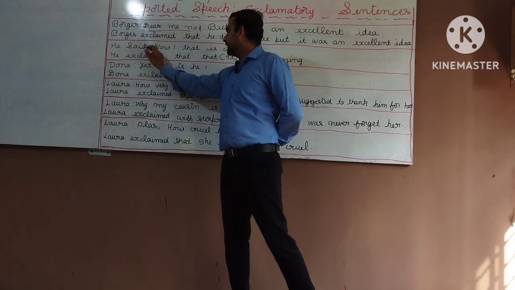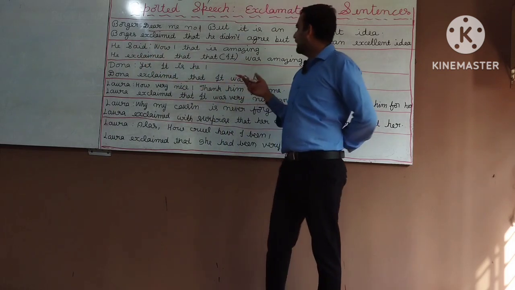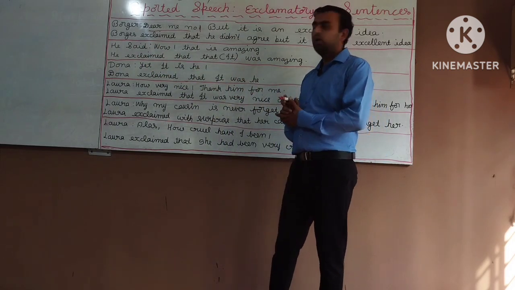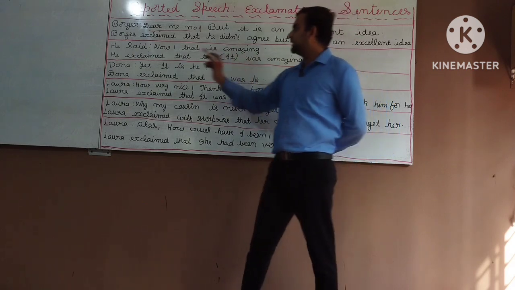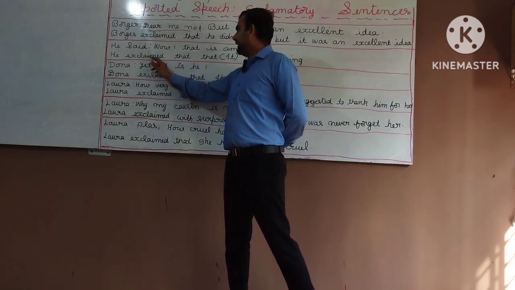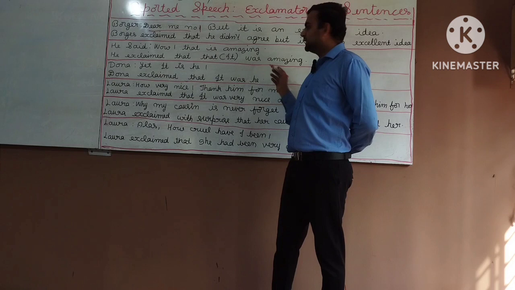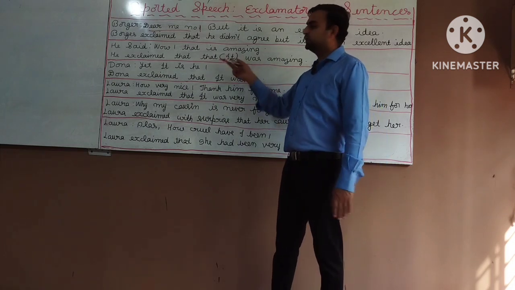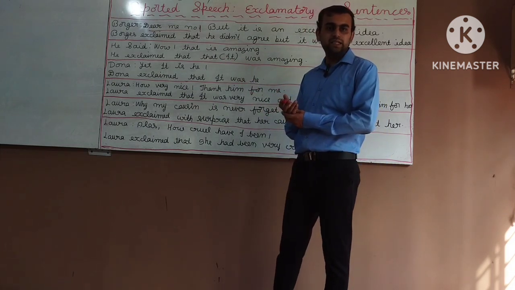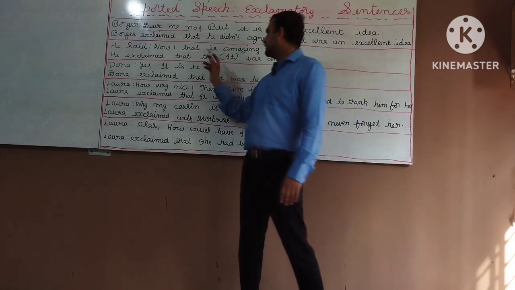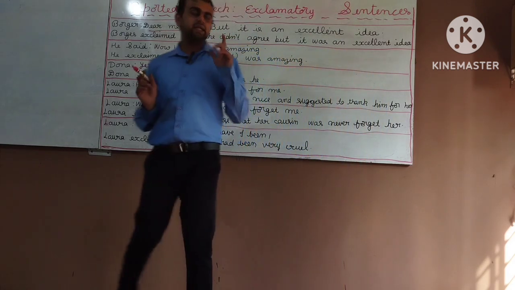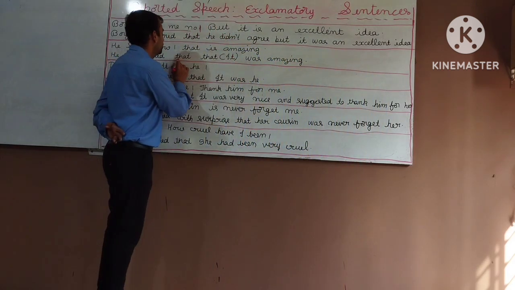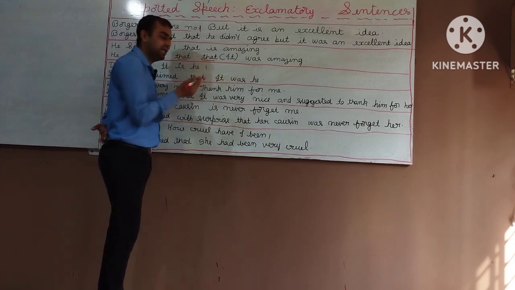Next, he said, "Wow, that is amazing." How to convert this sentence from direct to indirect speech? He exclaimed that was amazing. Okay, we can write that also. We can write it was amazing also, it is fine. Or you can also write that was amazing. You may get a little confusion. Why two times I have written that and that?